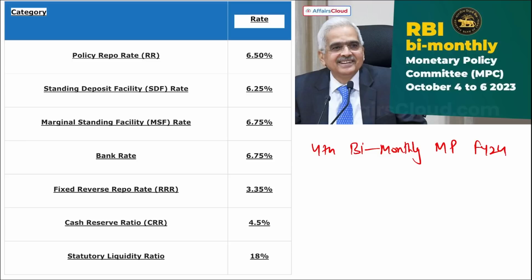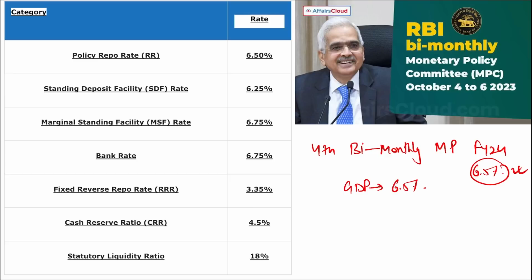That is your liquidity adjustment facility, unchanged at 6.5%. First thing, remember this, that LAF was at 6.5%. Next thing, remember for fiscal year 24 the GDP is estimated to be around 6.5%, right?